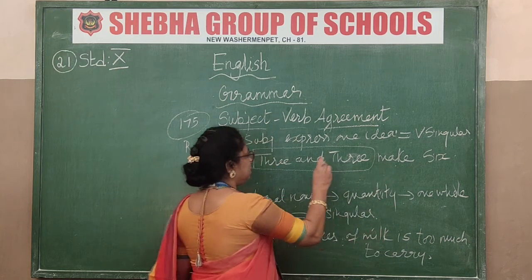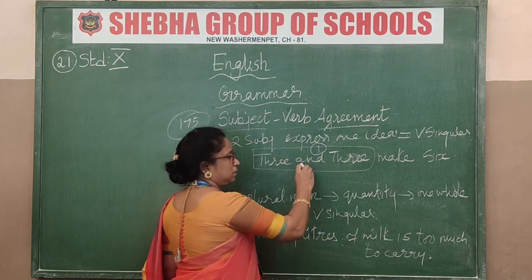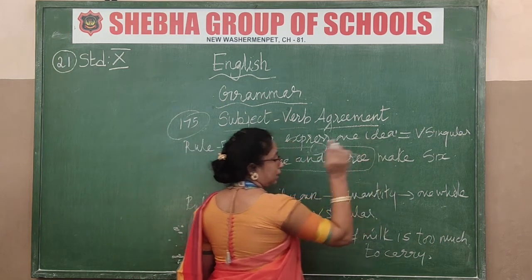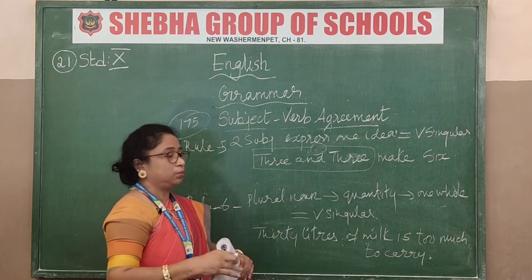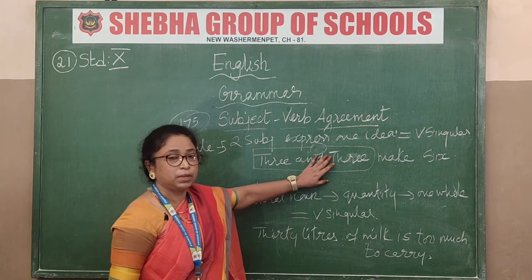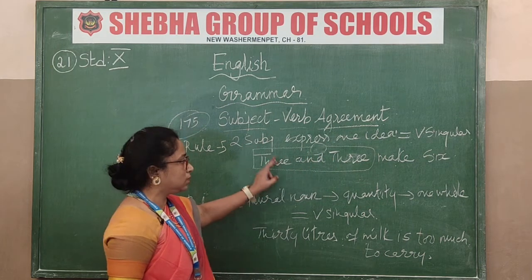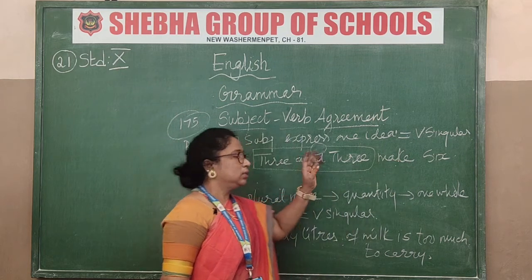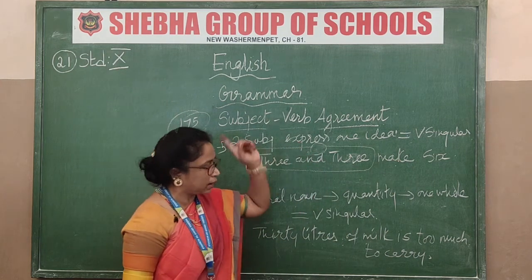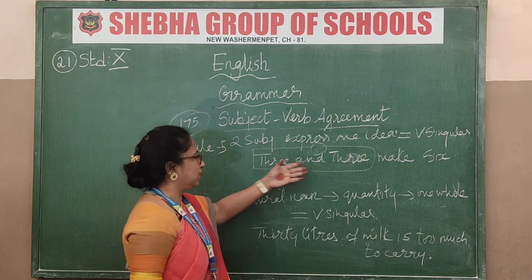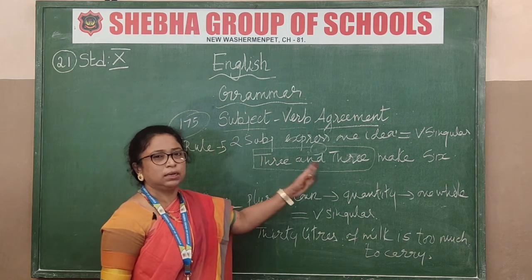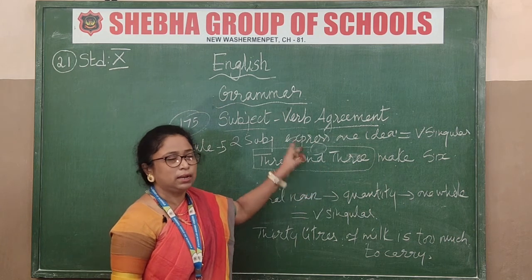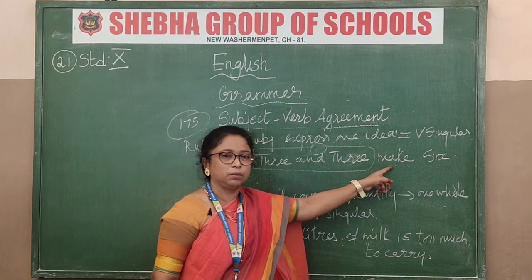So when it is one idea, it's singular only, no? Singular. That means we take it like this. See, what I have told you? It is plural now, 3 and 3. Subject is plural. So plural subject means the verb will take what? Singular only. So see that two subjects express one idea. It can be whatever is given to you. 3 and 3 make 6. So this is plural. Plural will take only what? Singular verb. Got this now?